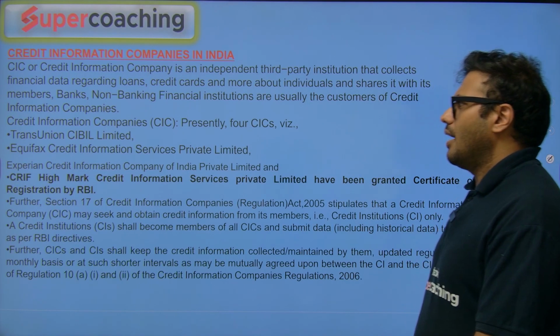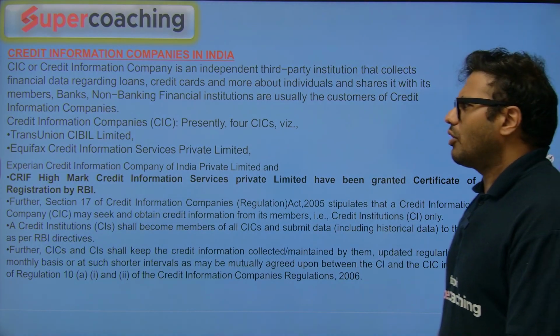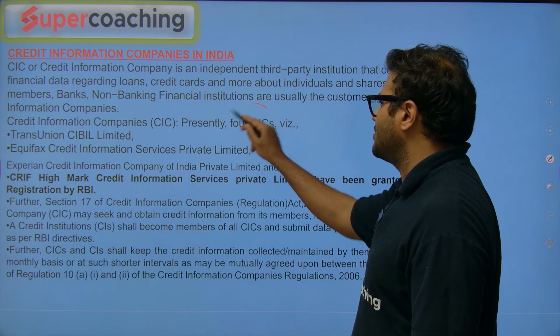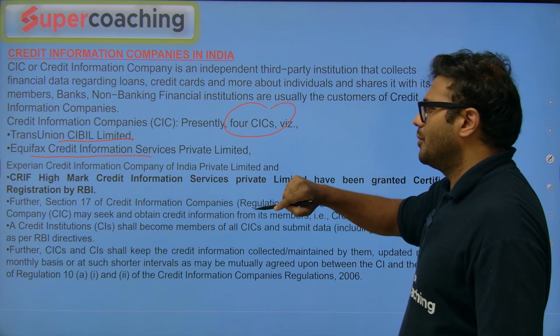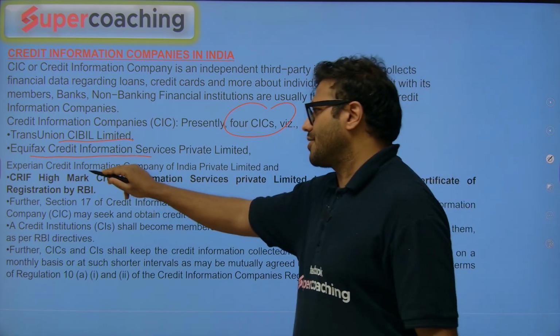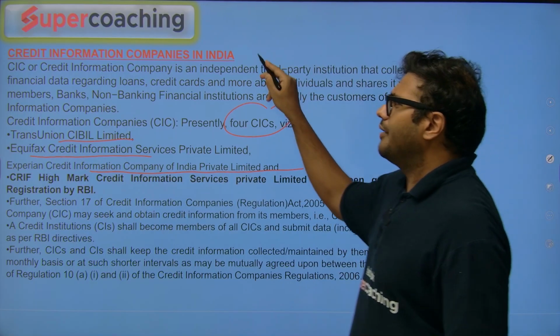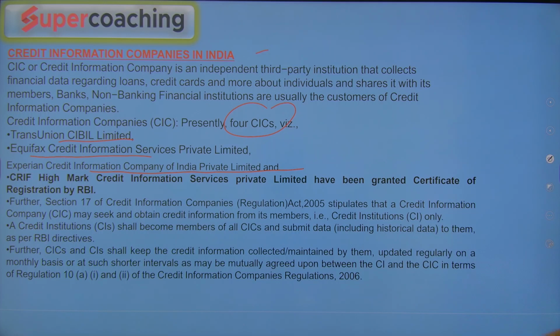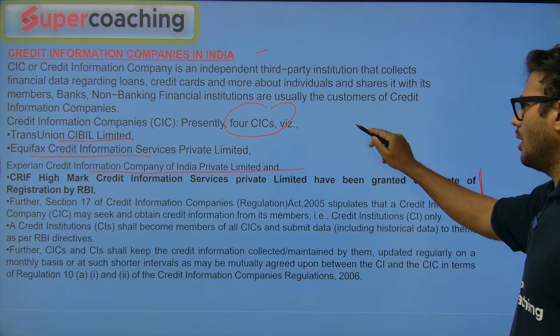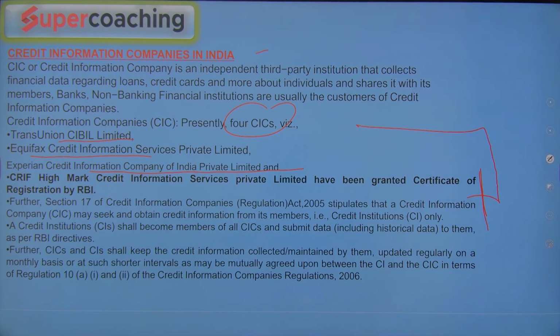Answer is CRIF. Okay. So Credit Information Company. Presently there are 4 CICs: TransUnion CIBIL, Equifax Credit Information Service Private Limited, Experian Credit Information Company Private Limited, and CRIF High Mark Credit Information Private Limited, which was granted a certificate recently. So this was the information regarding Credit Information Companies of India. The 4 companies are already mentioned here.